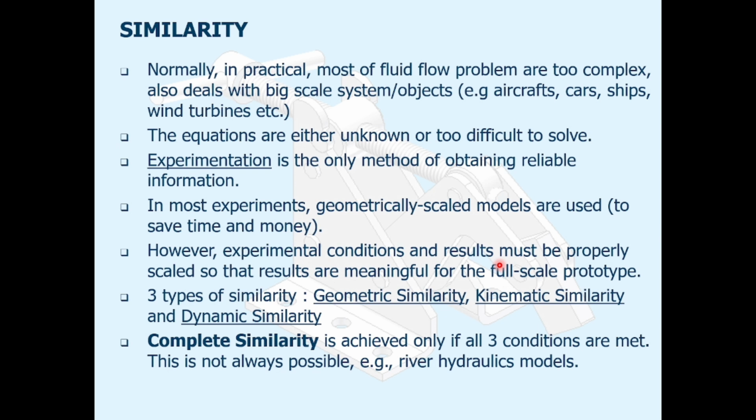There are three types of similarity: geometric similarity, kinematic similarity, and dynamic similarity. Complete similarity is achieved only if all three conditions are met. This is not always possible, for example in river hydraulics models.